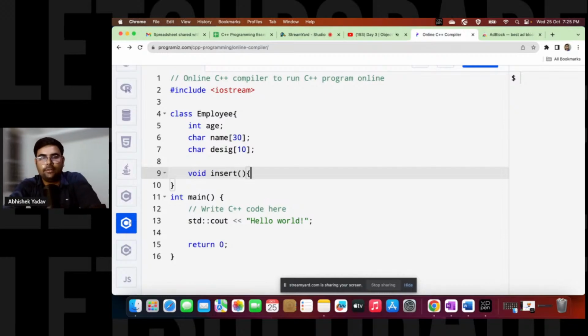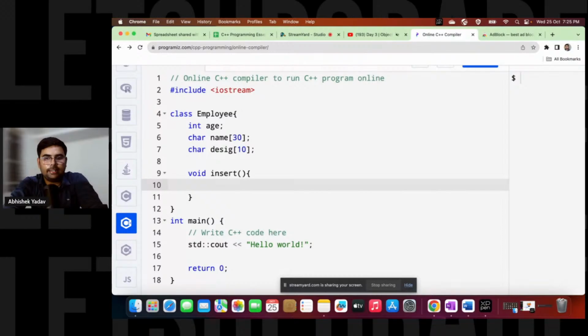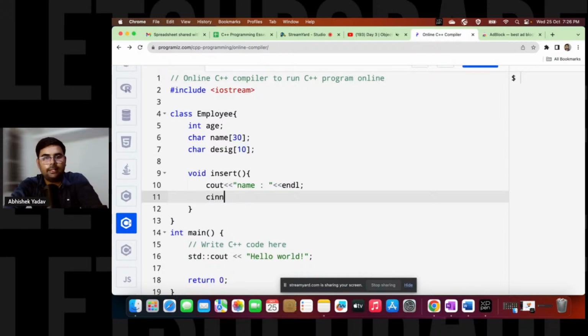Inside the insert function, we are taking input. That is cout, name of the employee, and endl to move to the next line, and after that we will take the name. If I am taking cin, what will happen, guys? If you are taking input from the user using cin, it will just take a word. It will not take a whole line. That means after a space it will terminate.